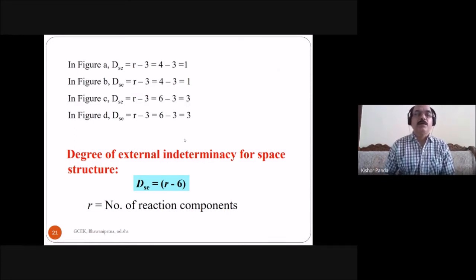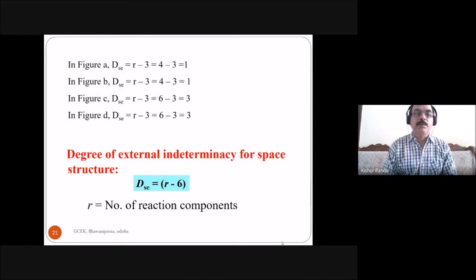Then degree of external indeterminacy for space structure. So you also know, in the case of a space structure, this is a 3-dimensional structure. For the 3-dimensional system, how many static equilibrium equations are needed? 6. You know 6: summation of Fx is 0, summation of Fy 0, and summation of Fz 0.